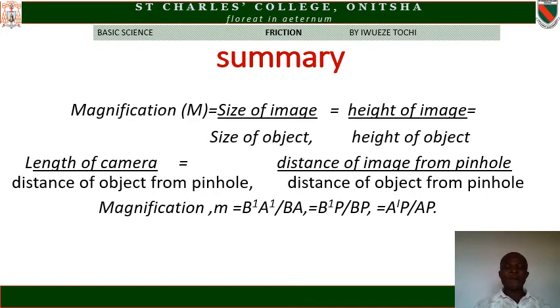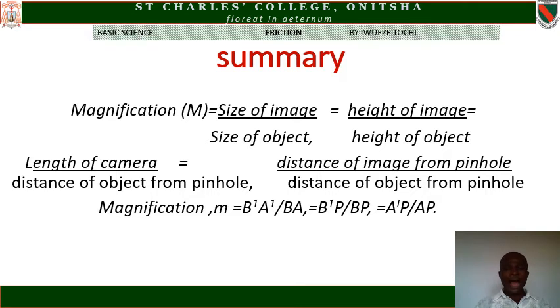Magnification, the formulas of magnification. M is used to represent magnification of a pinhole camera. Magnification is the size of image over size of object. You can as well state magnification as height of image over height of object. You can as well state magnification as length of camera over distance of object from pinhole. You can as well state it as distance of image from pinhole over distance of object from pinhole.